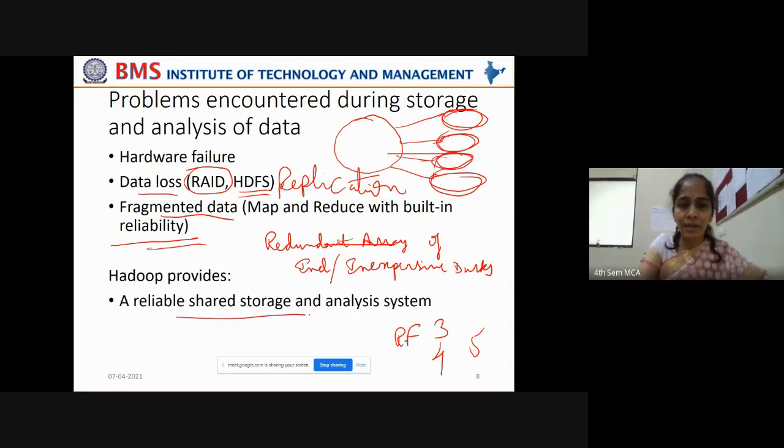So overall, what we can understand is Hadoop provides a reliable, shared storage and analysis system. Okay, Hadoop provides reliable. Why reliable? Because hardware failures can be efficiently handled, data losses can be efficiently handled, and it can provide shared access by dividing the data onto multiple disks and allowing simultaneous access to the data. It provides shared access, stores the data efficiently and provides effective, efficient analysis of the data.